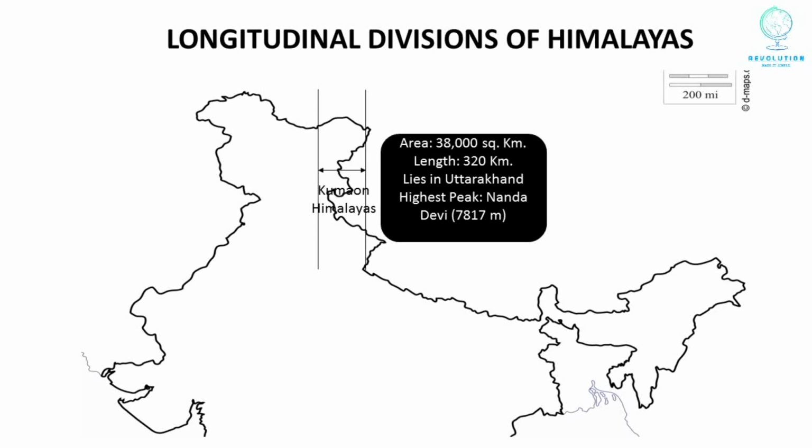They cover an area of 38,000 square kilometers. Their average length is 320 kilometers. They lie entirely in state of Uttarakhand, and the highest peak of these Himalayas is Nanda Devi Parvat, which is 7,817 meters above mean sea level.